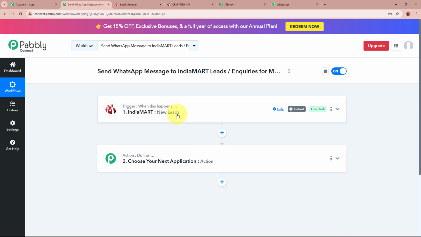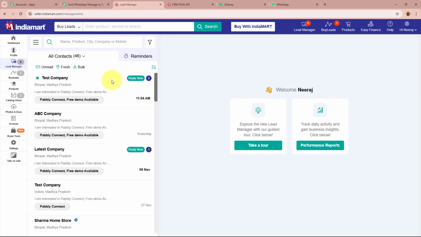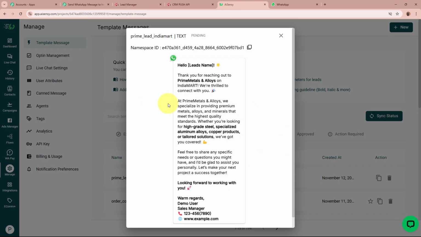Now, whenever a new lead is going to be generated by the potential clients with the help of IndiaMART, automatically and instantly Pabbly Connect is going to capture the response of that. After setting up our trigger step, we need to set up our action step. As our objective is that as soon as a new lead is generated with the help of IndiaMART, automatically I want to send a WhatsApp message to the lead.